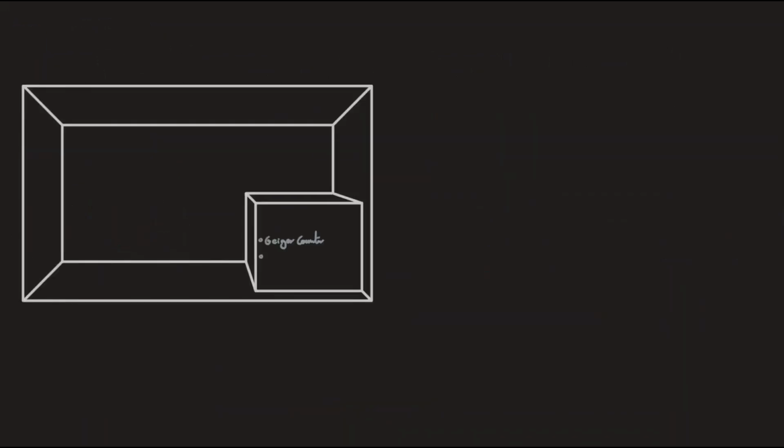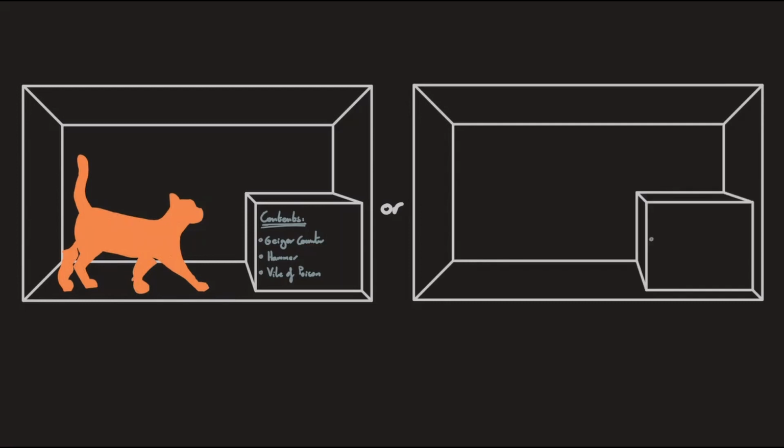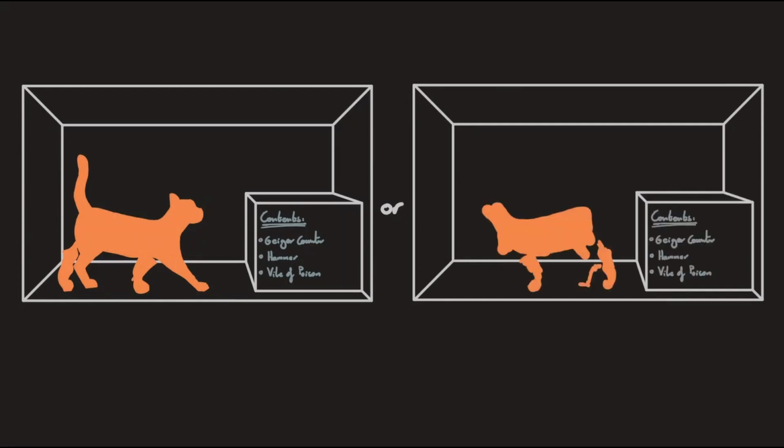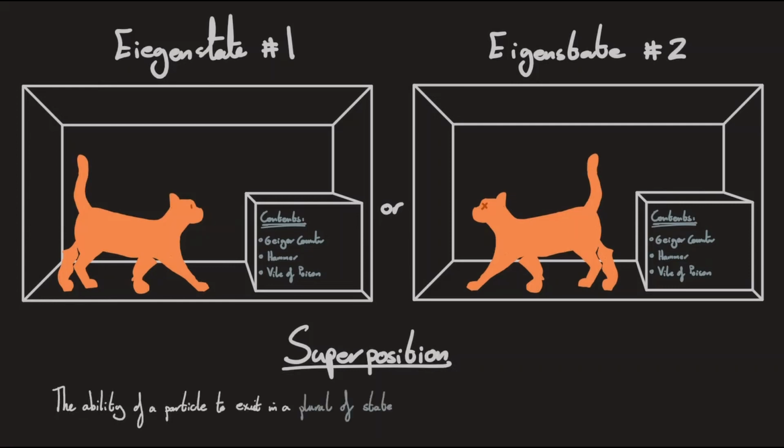Now, here's another bizarre thing about quantum mechanics and the wave function. Taking Garfield as an example again, the Copenhagen interpretation of quantum mechanics says that he is both dead and alive at the same time, existing in a plural of states, or even an absence of them, called a superposition. It's only when we measure him that he takes one form or another, and we say the wave function is collapsed and we've observed Garfield in his eigenstate.